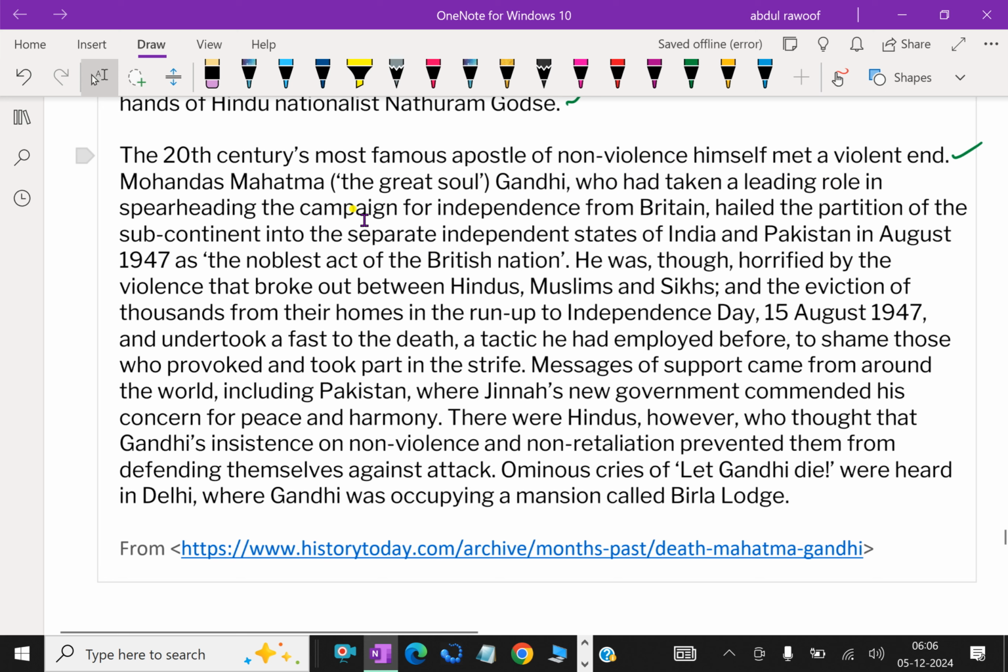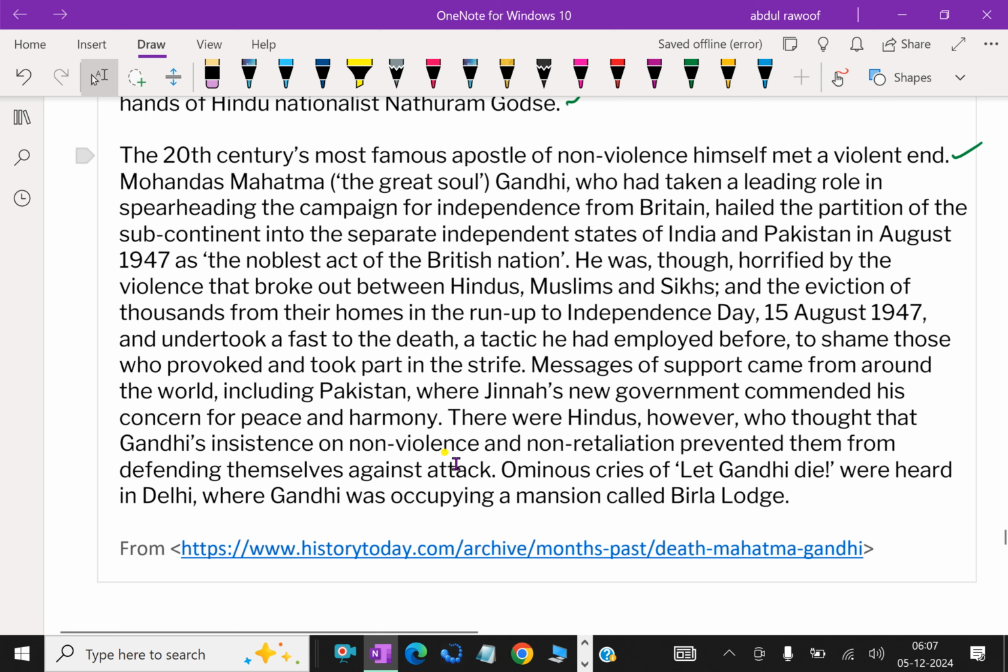Mohandas Mahatma, the great soul Gandhi, who had taken a leading role in spearheading the campaign of independence from Britain, hailed the partition of the subcontinent into the separate independent states of India and Pakistan in August 1947 as the noblest act of the British nation.